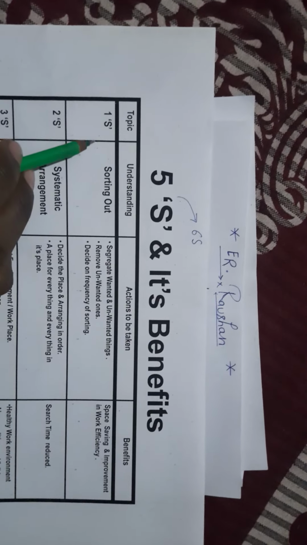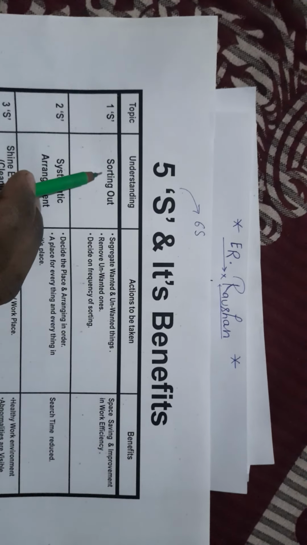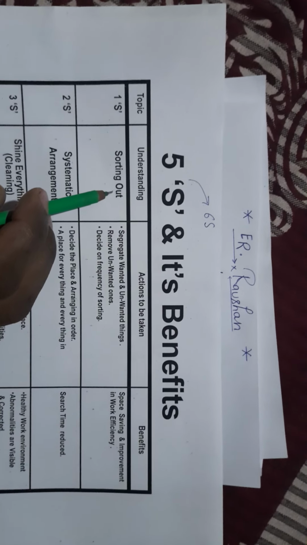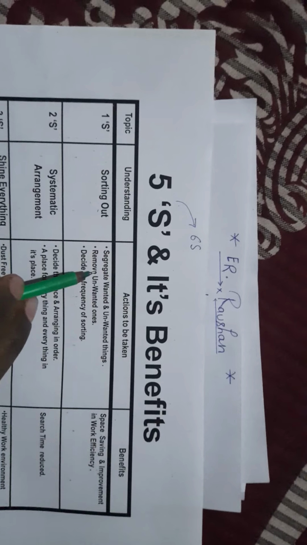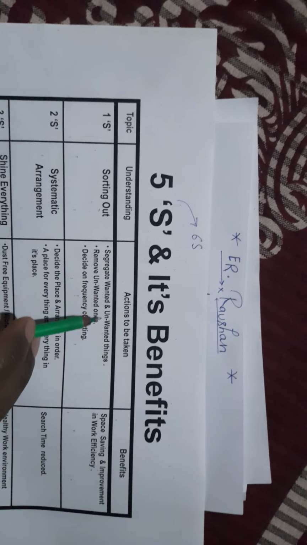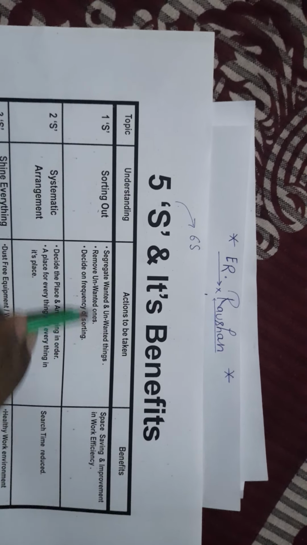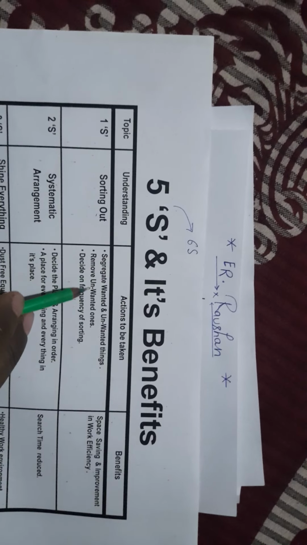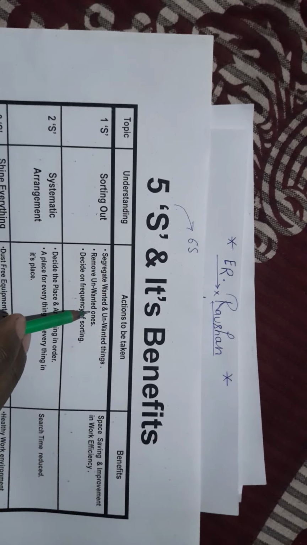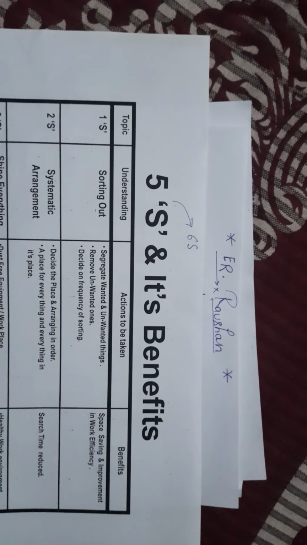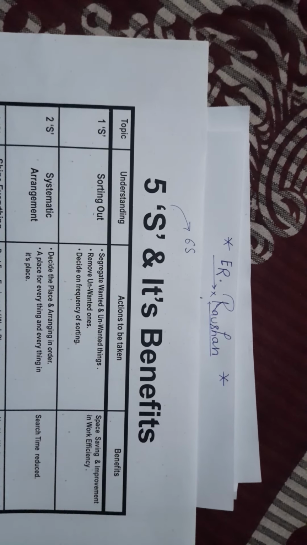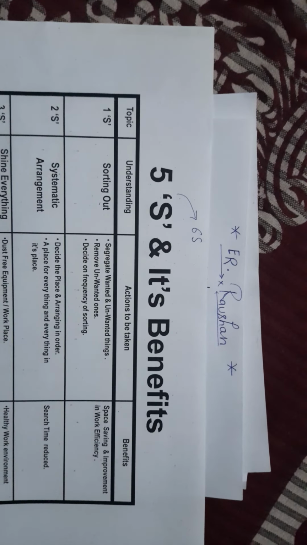So the first S means sorting out. What is sorting out? What action is to be taken? The action to be taken is to segregate wanted and unwanted things. Now remove unwanted things. Now decide on the frequency of sorting out. You decide one week, two weeks or per day for sorting out unwanted and wanted things.